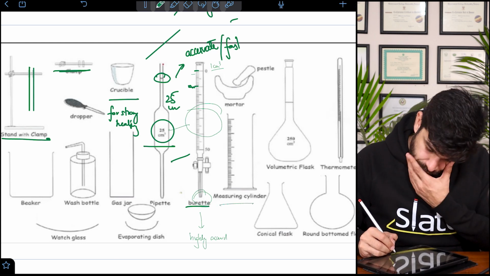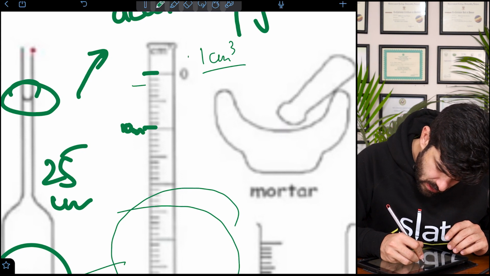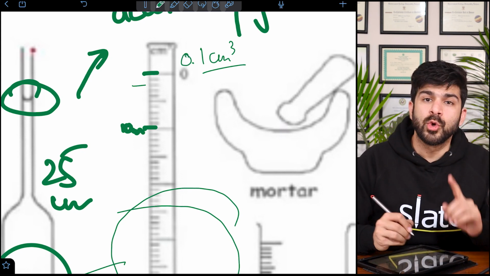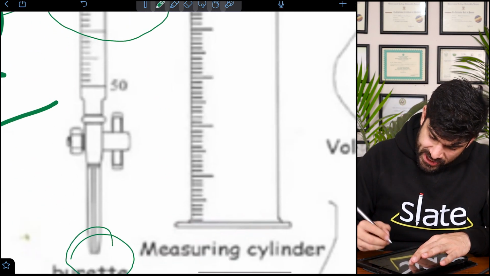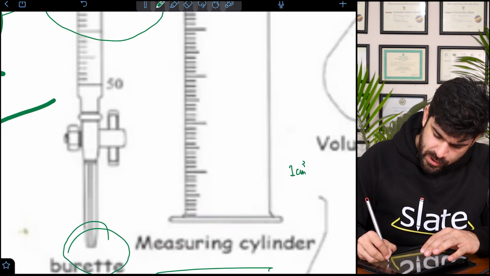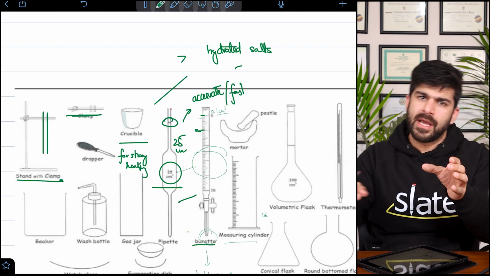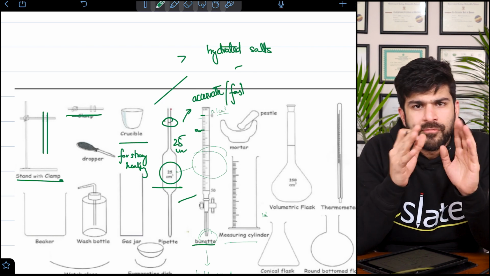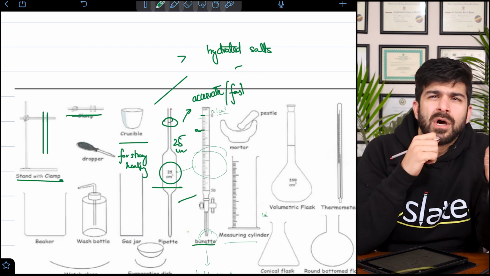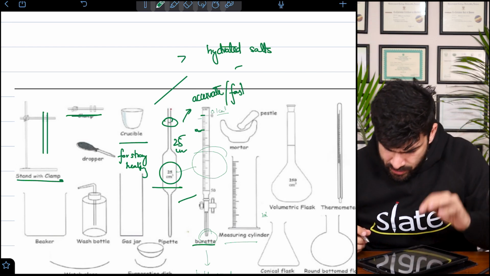Measuring cylinder. Sorry, my apologies. 0.1 centimeter cube can be taken with a burette. Measuring cylinder can take 1 centimeter cube reading minimum. But again, it's easier. You pour something in it and you just take it out. So that's faster. So for calculations where volume is not of much importance, we use a measuring cylinder.